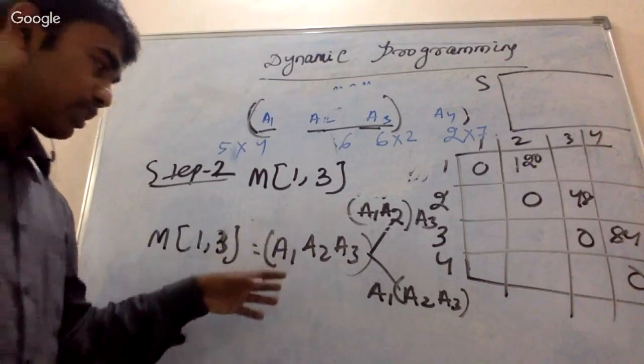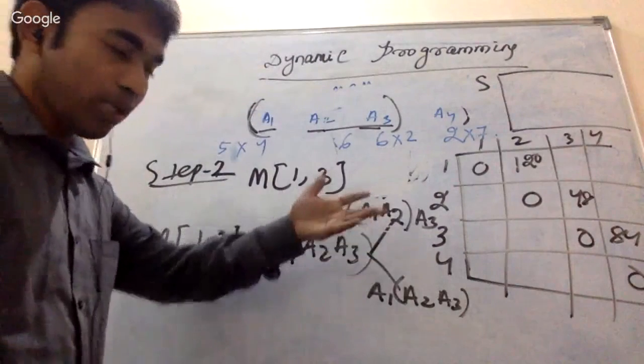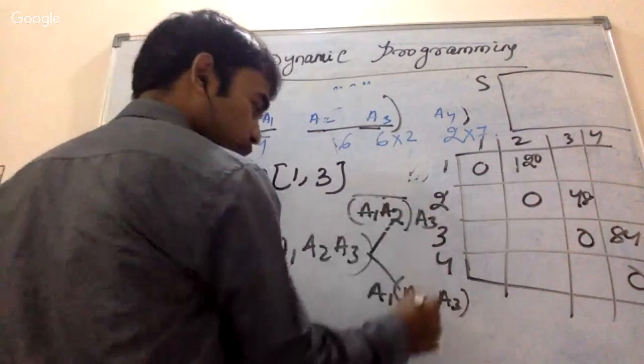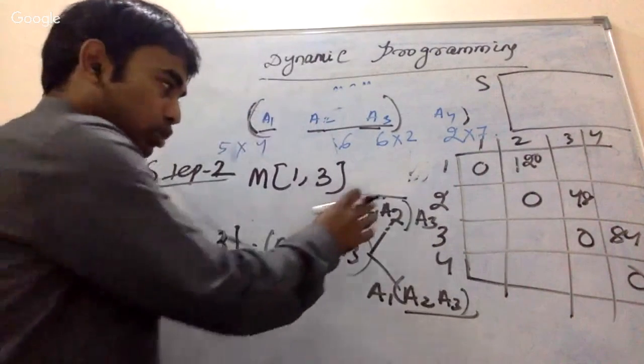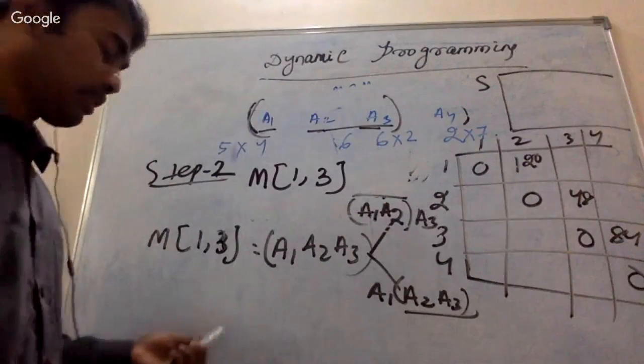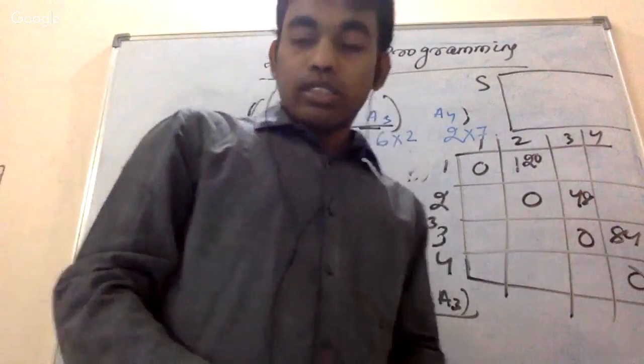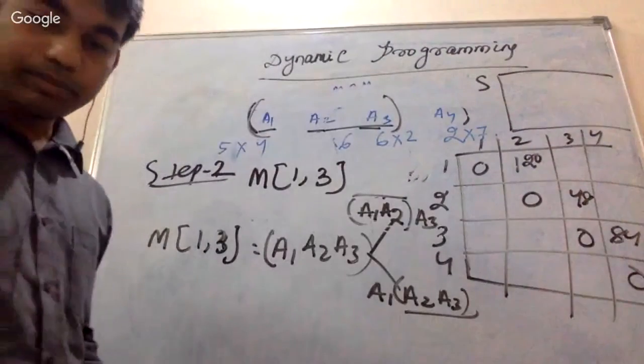Do you understand this? Just type yes if you understand these things. Because we know the value of this already, and we just calculate this one multiplied by this one. Then we are done. We don't need to do anything else. But do you understand this?